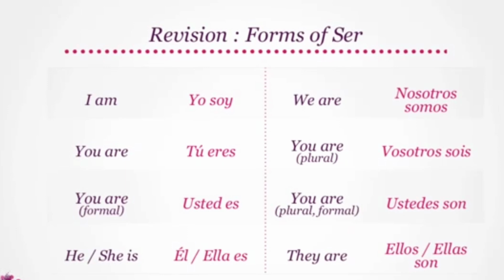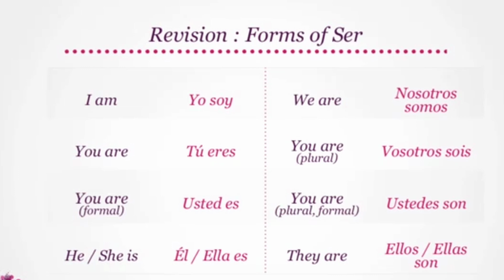Let's start by going over some of the phrases that you learned in the last lesson again. Do you remember that I am translates to yo soy? We are is nosotros somos. Informally, you are is tú eres. Its plural form translates to vosotros sois. Formally, you are becomes usted es, and its plural form translates to ustedes son.